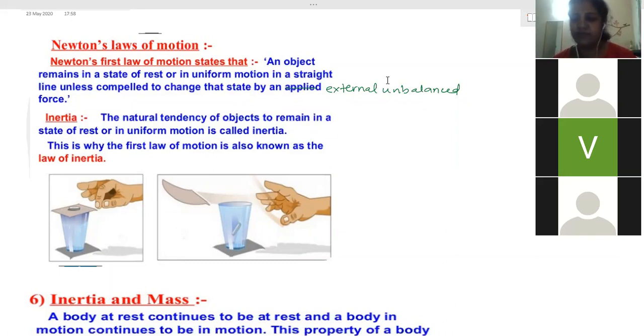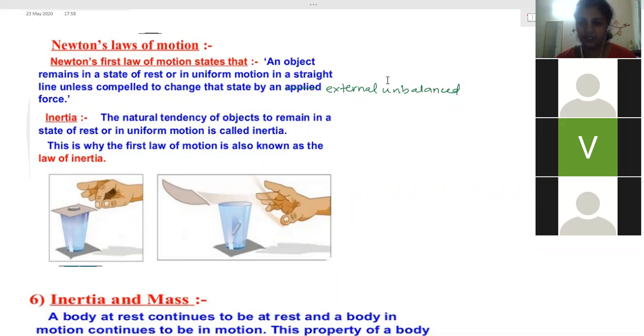What will happen? Ma'am, our body also moves sideways, I guess, opposite to the direction in which the car turns. If the bus moves left, our body moves right. Right, yeah. So it depends on the bend direction. If the turn is taken to the right, the person will tend to move outward, to the opposite side.